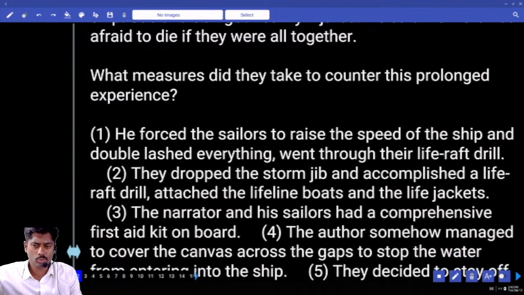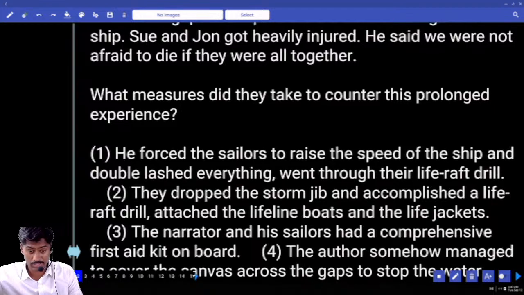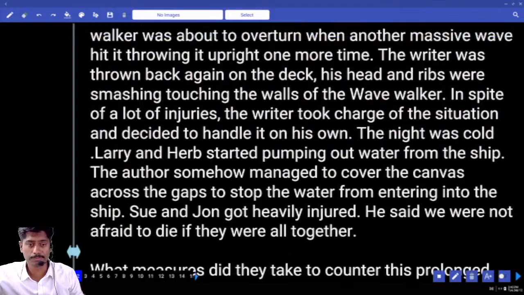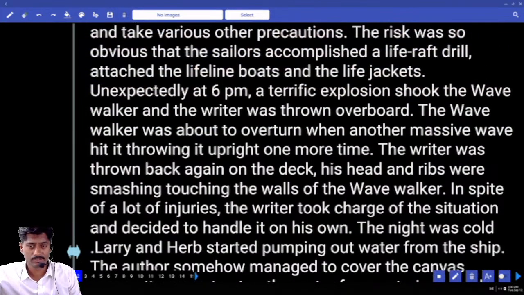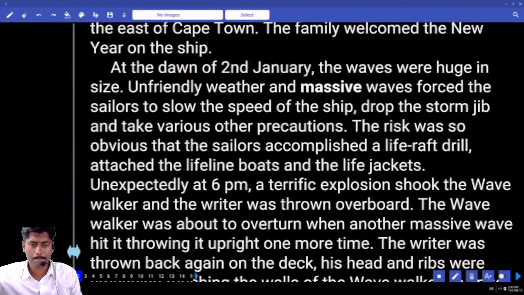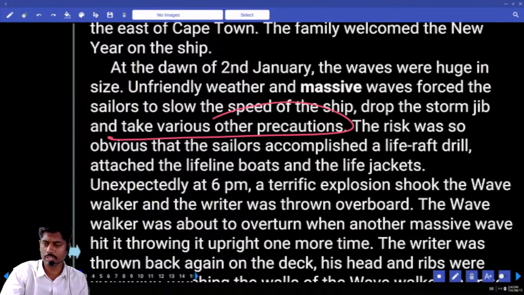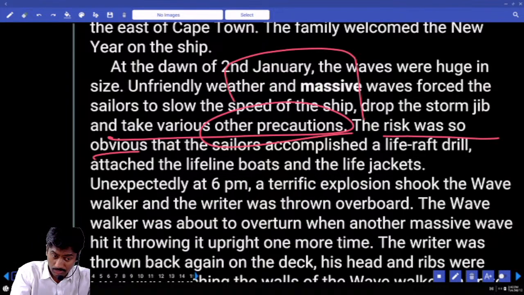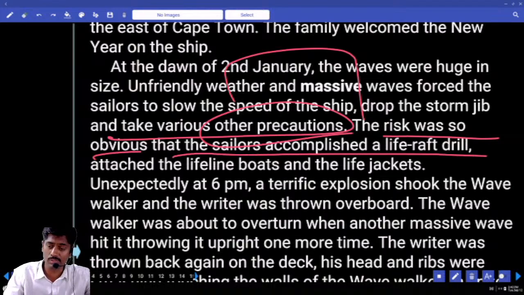What measures did they take to counter this prolonged experience? What was a preventive step? What did they take? Which paragraph? Precautions. Unfriendly weather and massive waves forced the sailors to slow down the speed of the ship, drop the storm jib, and take various other precautions, such as the risk was so obvious. Obvious means clear, that the sailors accomplished a life raft drill, attached the lifeline boats and life jackets.